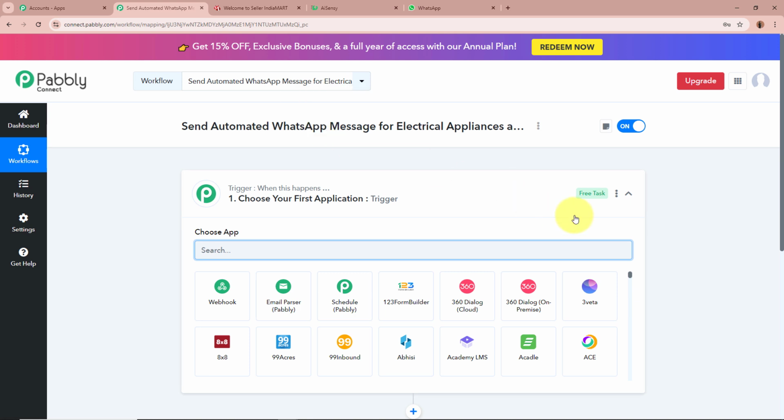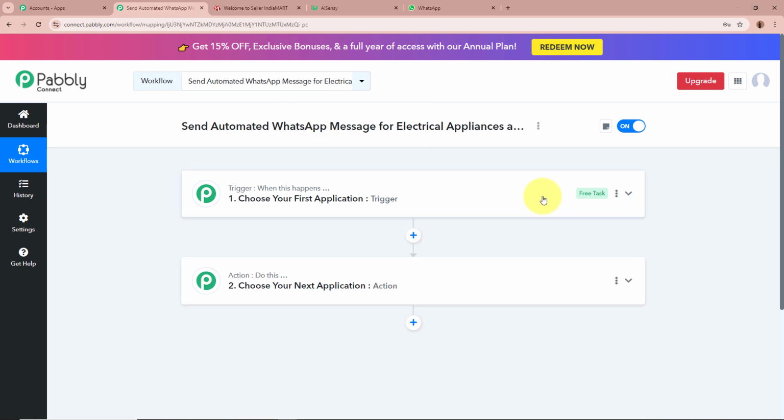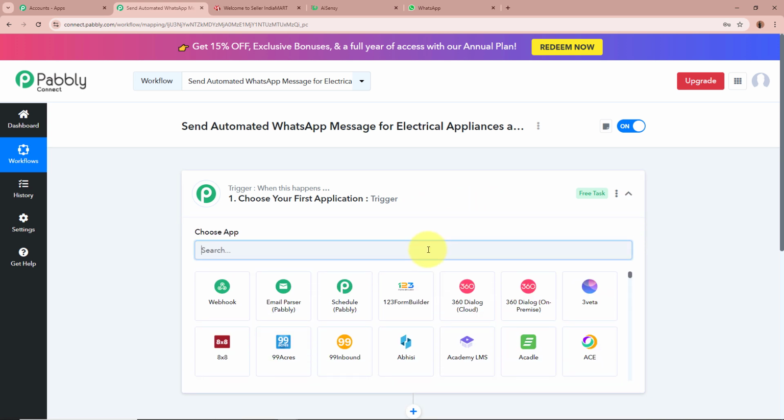A workflow is created in the name of Send Automated WhatsApp Message for Electrical Appliances and Components IndiaMART Enquiries, and there are two windows in front of you. One says Trigger, the other says Action. Trigger and Action are the two most important steps of our automation process because our process depends on these two concepts. Over here, Trigger says when this happens and Action says do this. That means our action is a response towards our trigger. In an automation process, there can be only one trigger step but multiple action steps. We're going to set up our trigger step first.